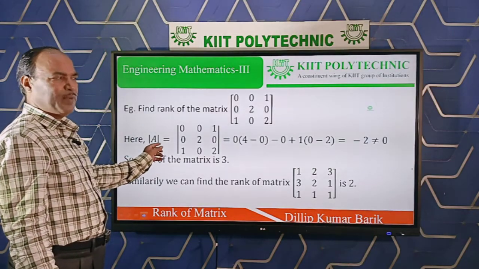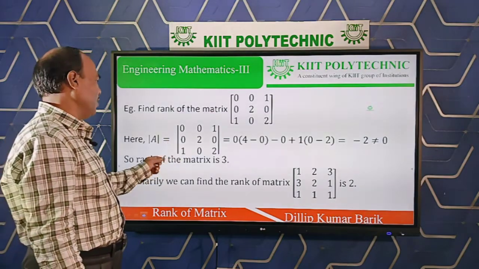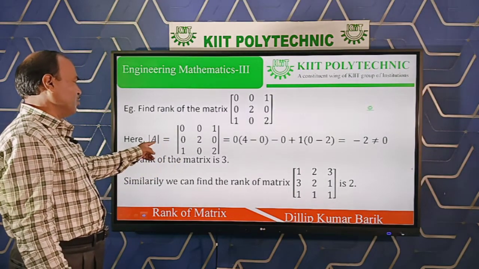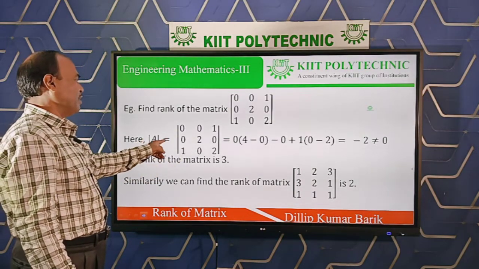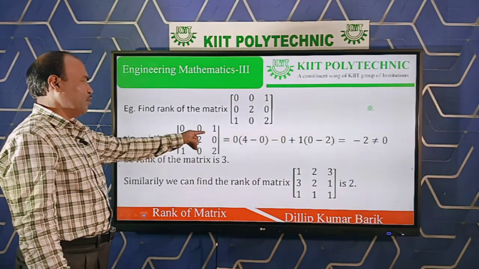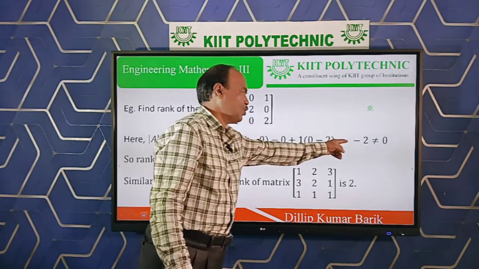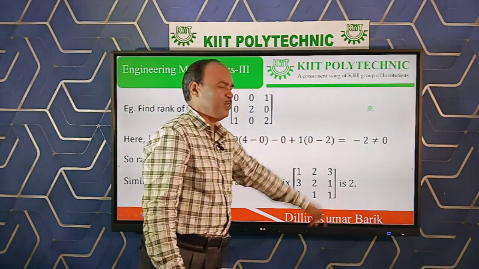Determinant, why? The minor value gives the determinant value. The determinant symbol is like a modulus symbol. A determinant is nothing but the determinant of 0, 0, 1, 0, 2, 0, 1, 0, 2. After simplification, we get the value as minus 2. Clearly now see this minus 2 is non-zero.